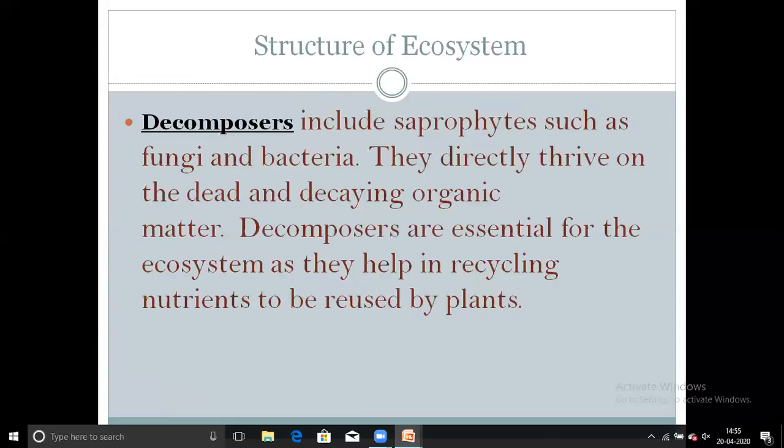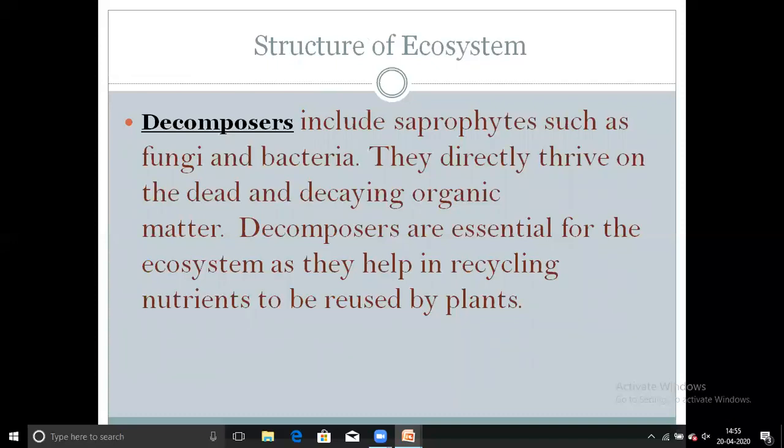Then last one is decomposer. Decomposers include saprotrophs such as fungi and bacteria. They directly thrive on dead and decaying organic matter. Decomposers are essential for the ecosystem as they help in recycling nutrients to be reused by plants.